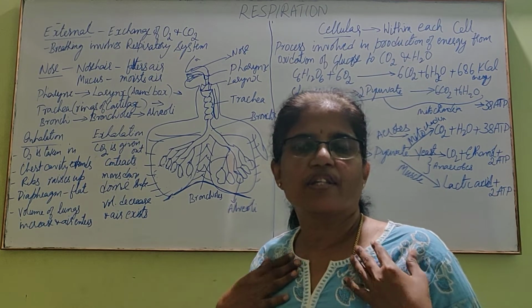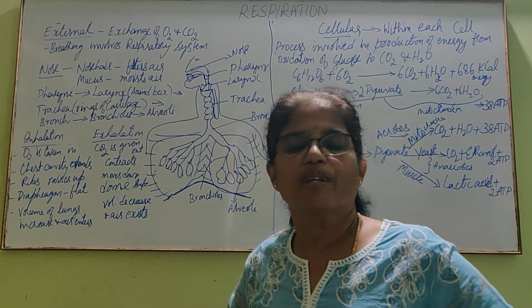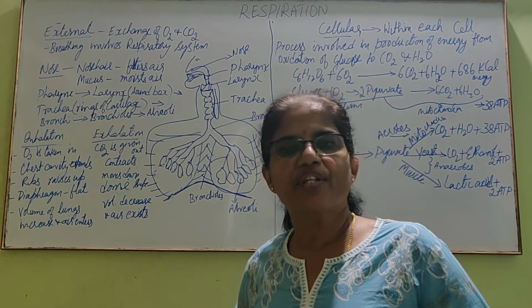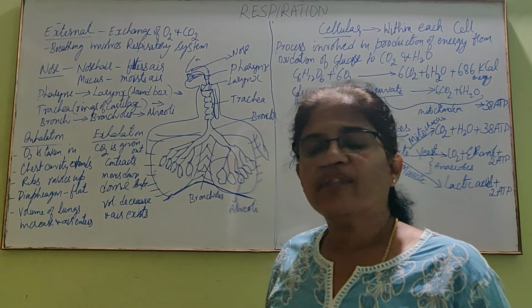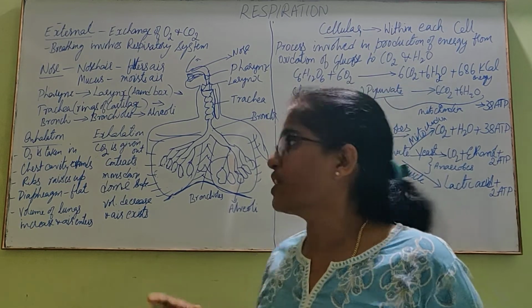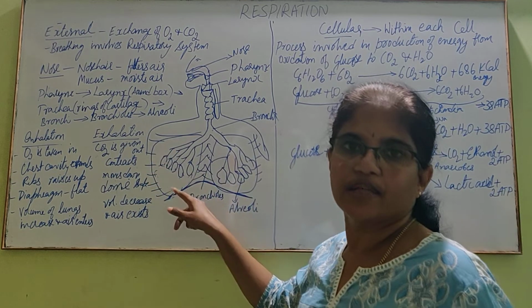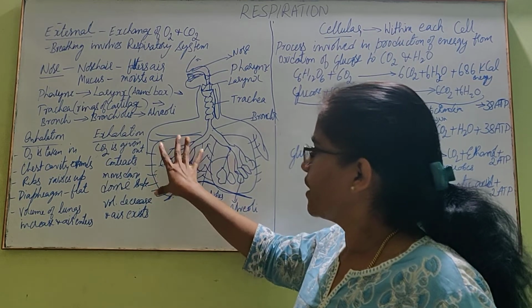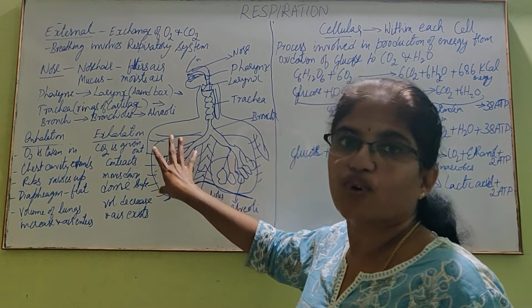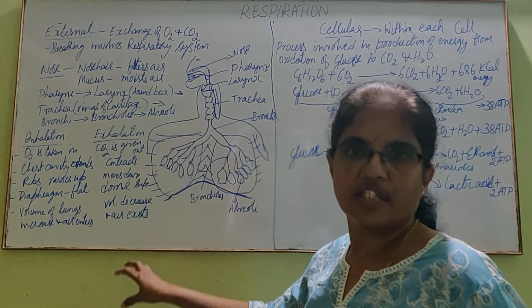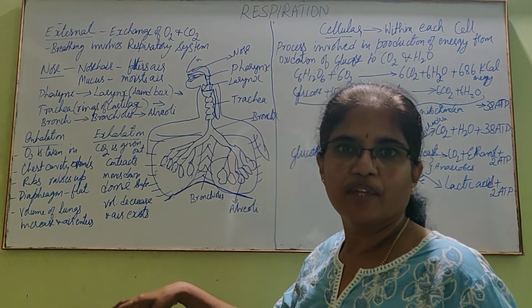Chest cavity increases, ribs lift up, diaphragm becomes flat during inhalation, and finally, the volume of lungs. This entire volume of lungs increases. The whole lungs expand, or volume increases, when oxygen is taken in and air comes in.